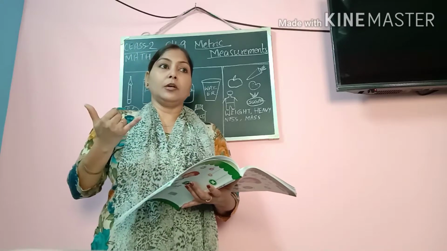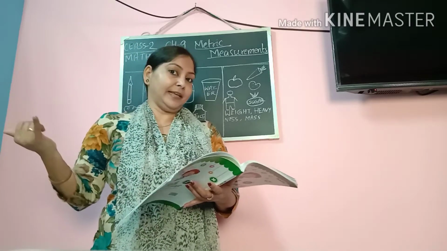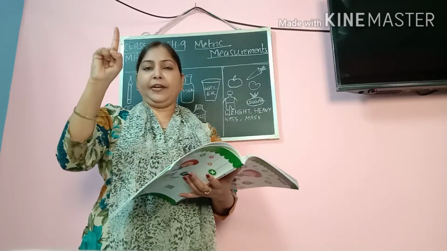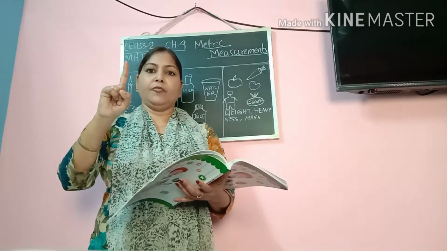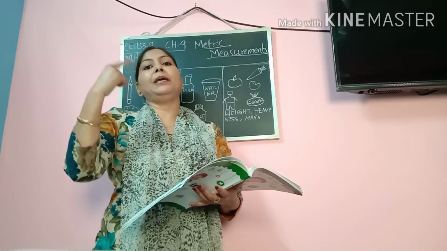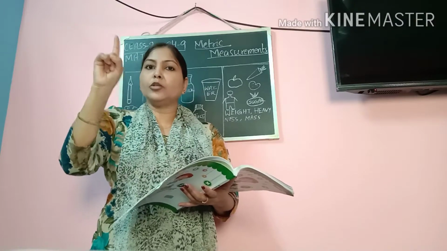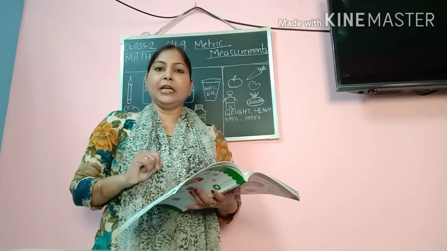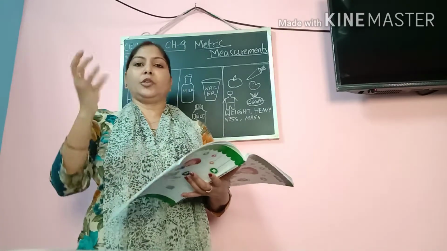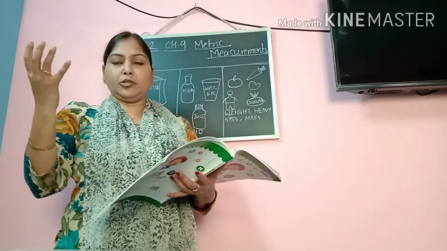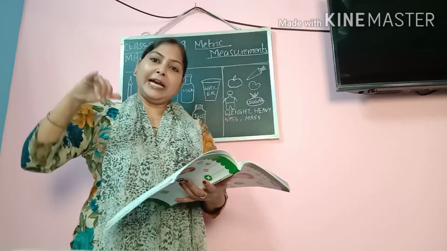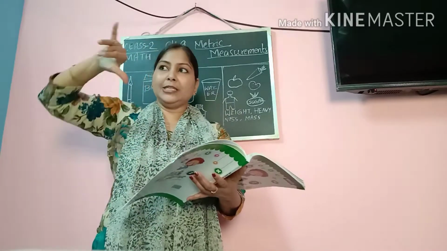So now again this is becoming an incorrect measurement. In a similar way, if I am using one finger for measuring the pencil, it may be around 2 or 3 fingers, but if you measure, it may be more than that. Why? Because again your body size is small, so your body parts will also be small, like your hand will be small in size, so your handspan will also be small in size.